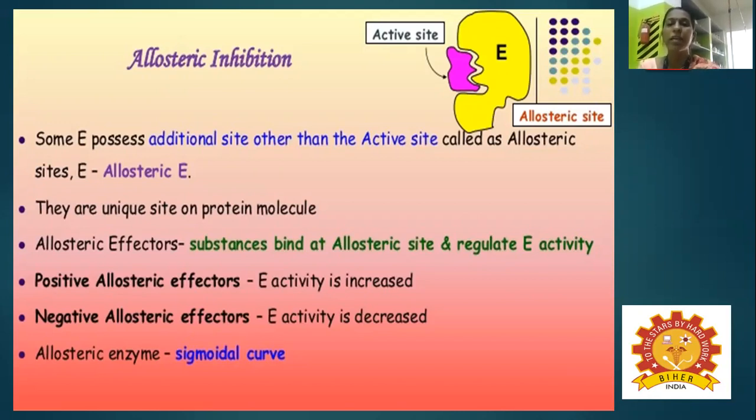So the main activity is to induce and regulate the enzyme activity. The regulator is on and off: whenever it is needed, the enzyme is active, and the remaining time it is present in the inactive form.